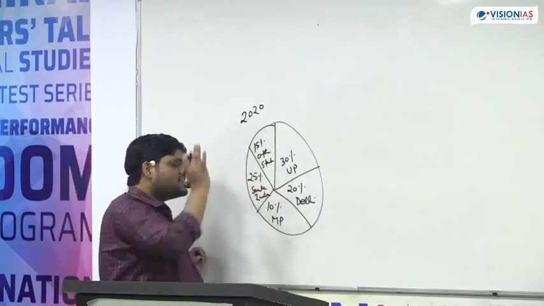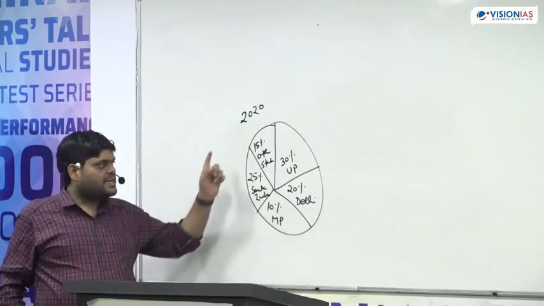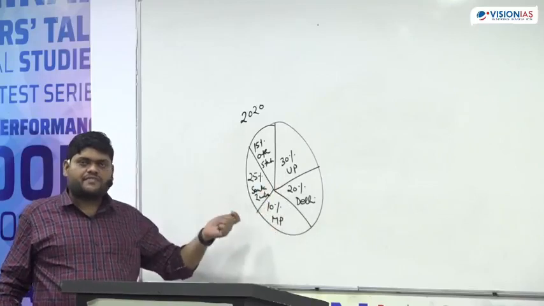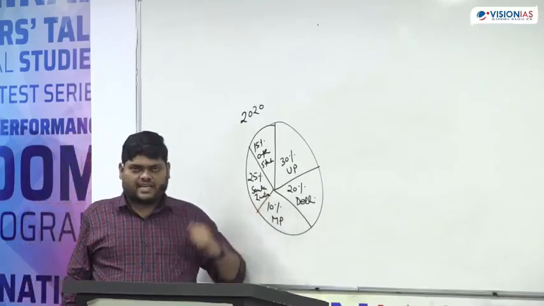This is in 2020, the number of students from different states who joined Vision IAS.